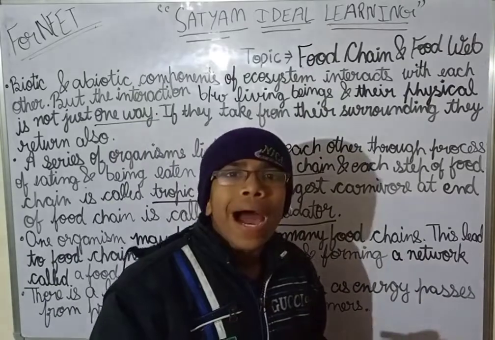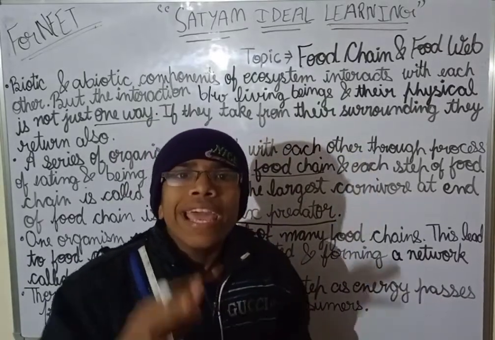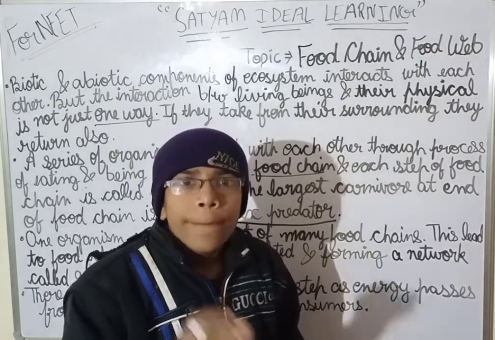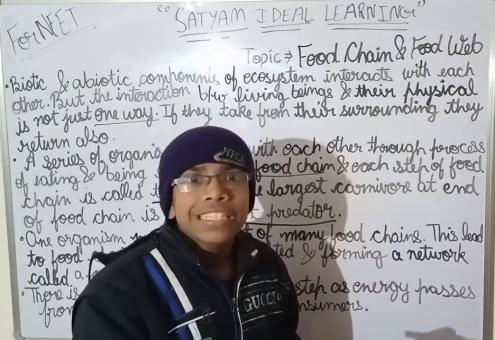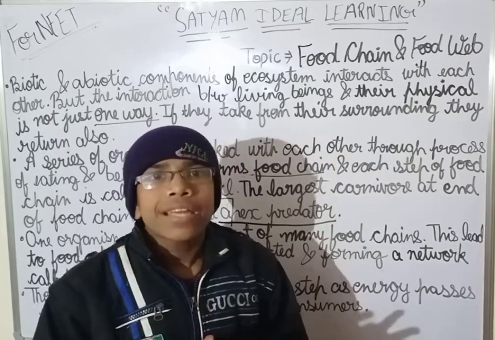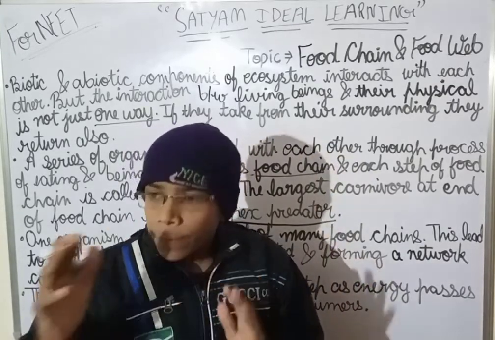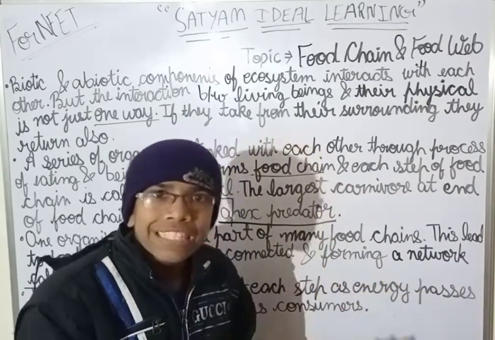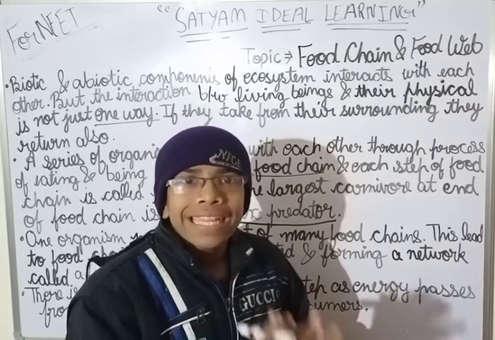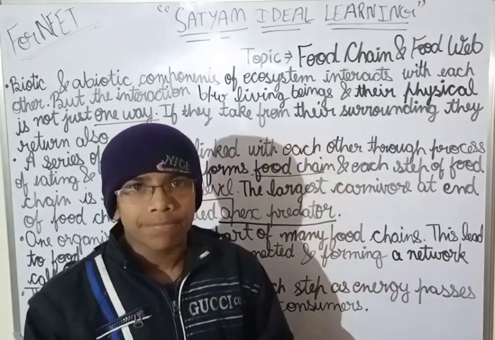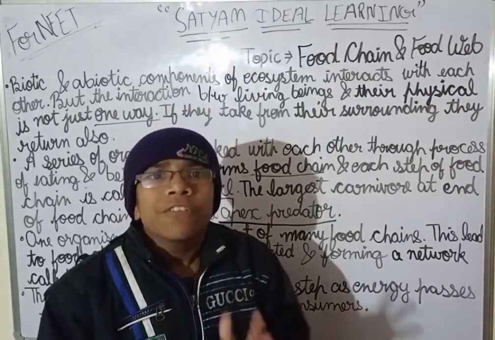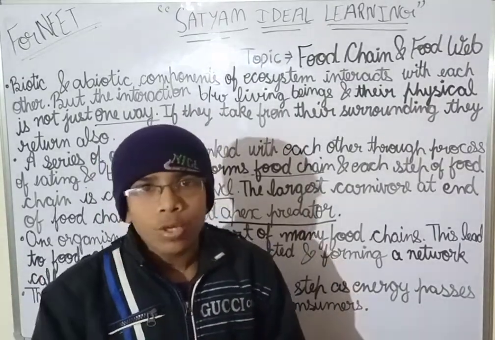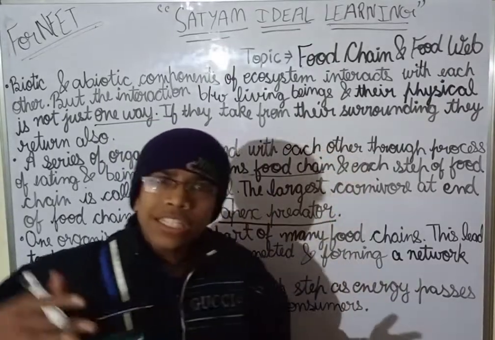The herbivores will come. They will eat the plant. A part of the energy stored in the plant will be used by the herbivores. So the herbivores will use part of that stored energy, and then they will store some of the energy in them. And the energy which is stored in the herbivores is being used by the carnivores. Okay, this is how it is going on.